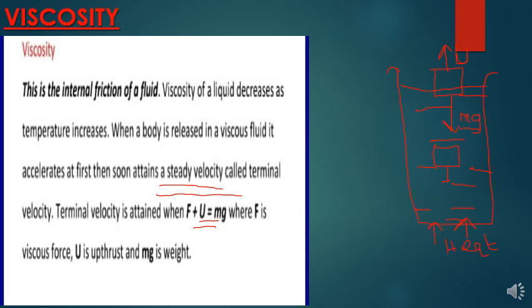Sasa kumbuka pia kuna viscosity, kuna upthrust na pia kuna viscosity. Let us call it F. Sasa ile friction ambayo hiyo liquid iko nayo. So the friction plus upthrust zinafanya hii kitu iende polepole, but hii mg inafanya hii kitu iende haraka haraka. So the moment they are equal, this thing achieves something called terminal velocity. Terminal velocity meaning velocity yake haiongezeki after hapo. It remains the same. Hata kama hiyo kitu itaendelea kushuka, but velocity yake inabakia hivyo hivyo.